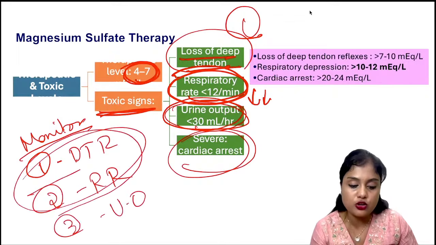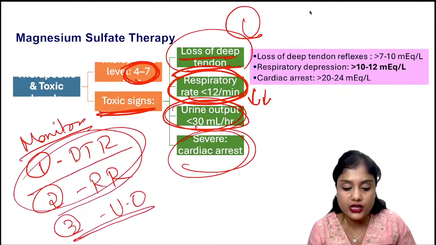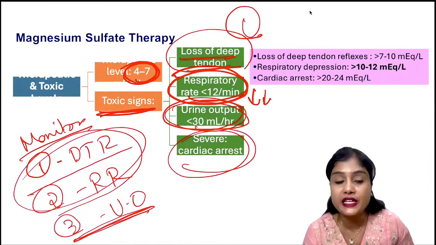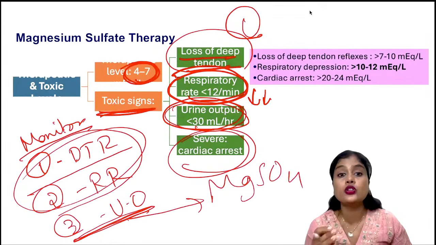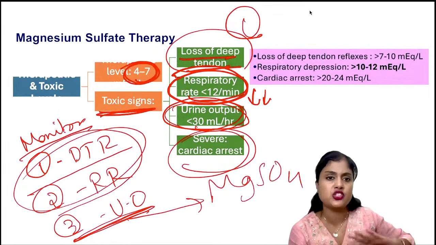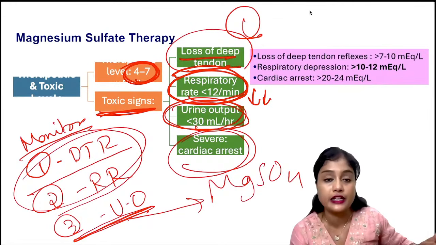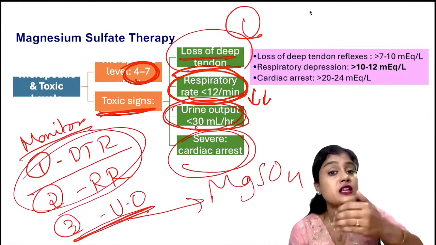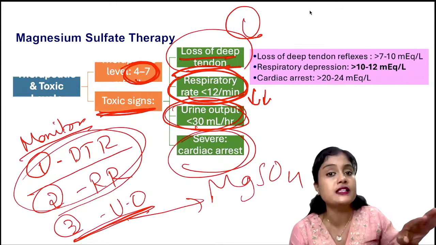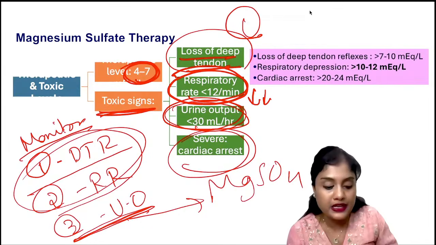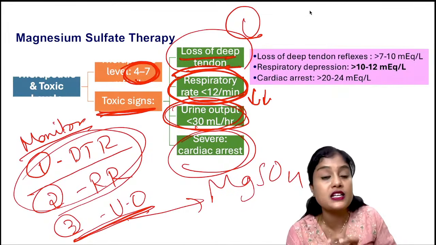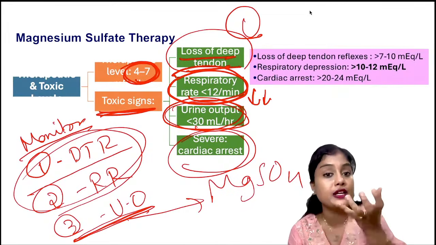These two cause complications, whereas urine output of less than 30 ml matters because magnesium sulfate is excreted through the urine. It doesn't cause renal damage or harm to the renal tissue. Because it is excreted through the renals, if there is no good amount of excretion, that makes it toxic. The levels are getting accumulated in the body.